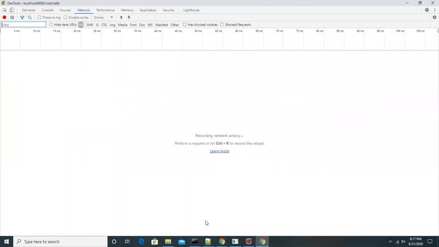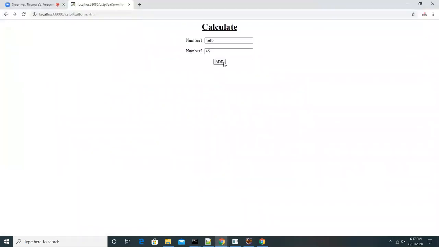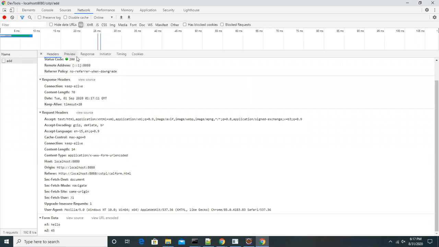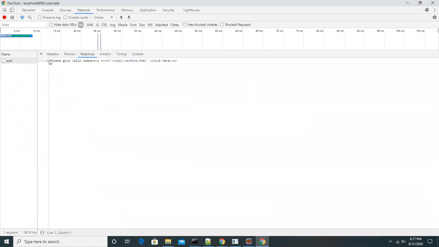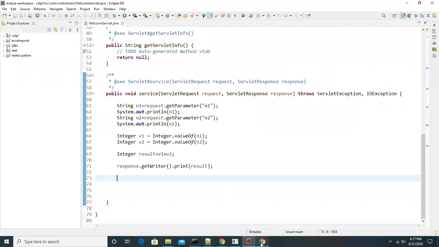If we go and see the response again, clicking on that, the response is coming like this. Because of this, those tags are not getting executed, so it is not rendering. Okay, let me do the same code here.